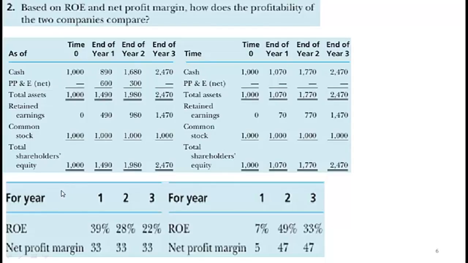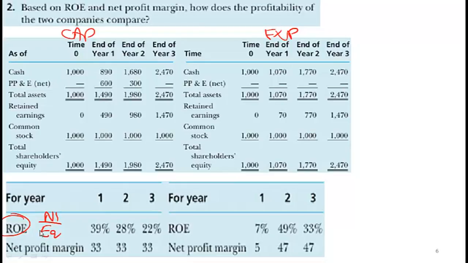Okay, what about the impact on profitability ratios? Let's just look at, say, return on equity and net profit margin. Okay, why is this return on equity? On the left again we have the capitalizing firm and on the right we have the expensing firm. What's return on equity? What's the formula? Net income over equity.